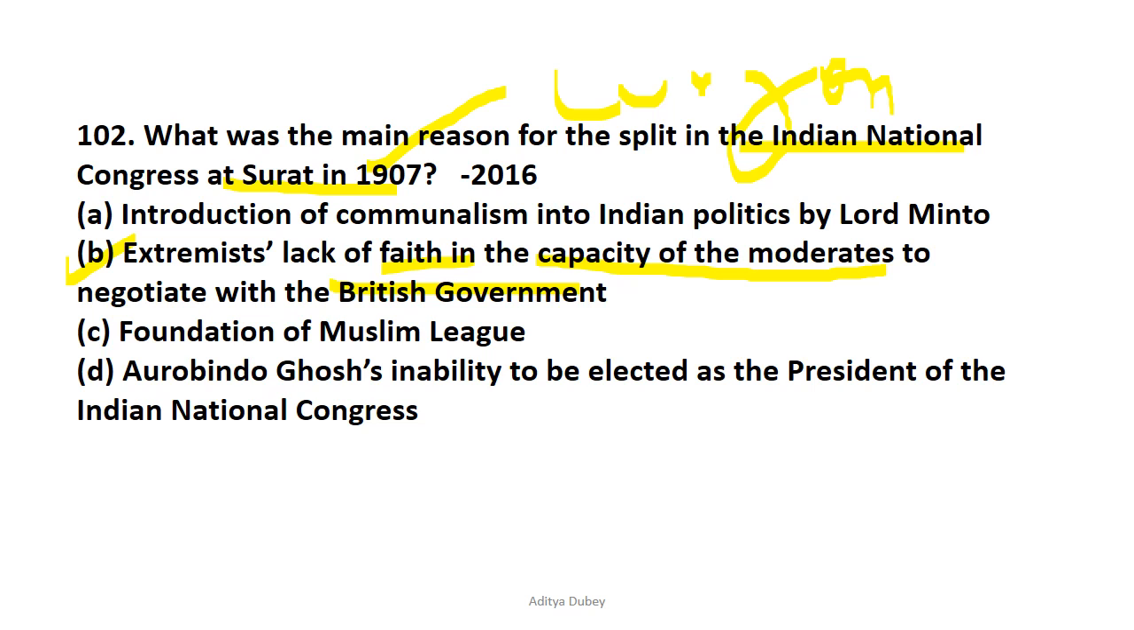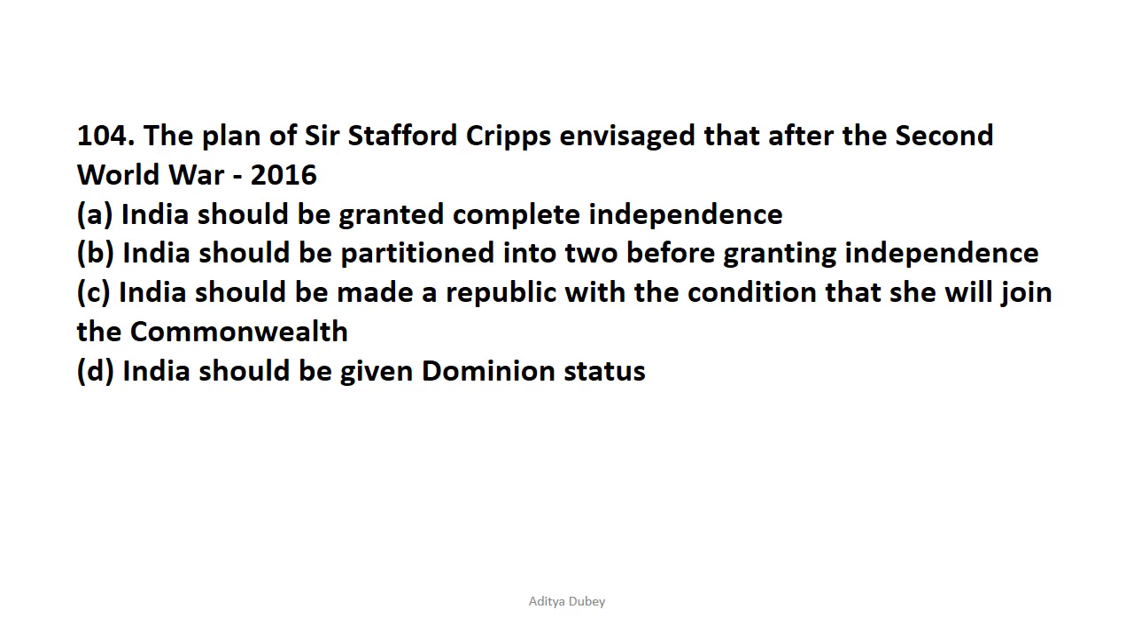So let's move on to question number 103. Question number 104 is the last question of this video series for modern history. The question was asked in the year 2016, that is recently in the UPSC Prelims. The plan of Sir Stafford Cripps envisaged that after the Second World War, India should be given dominion status. So the correct option is option D. So that's it for now.